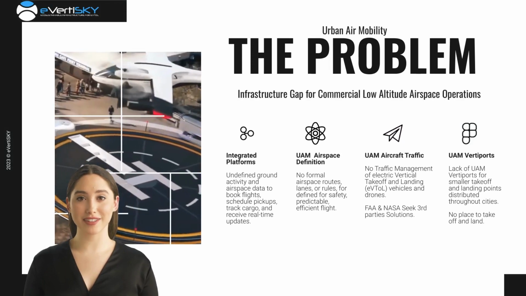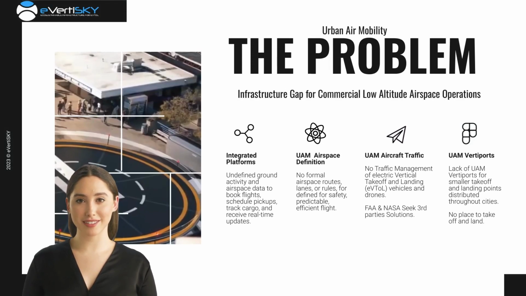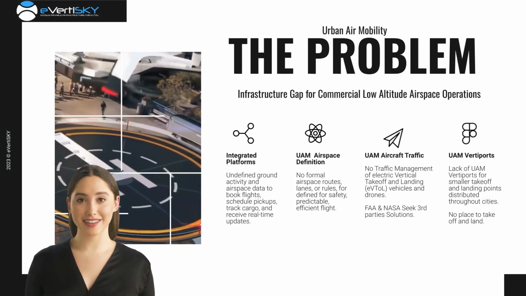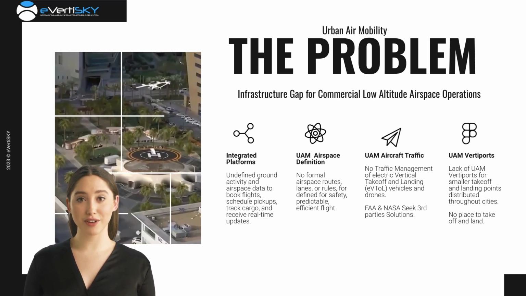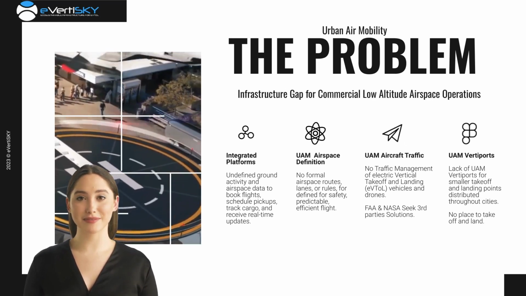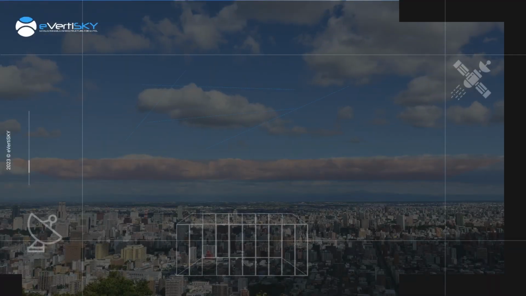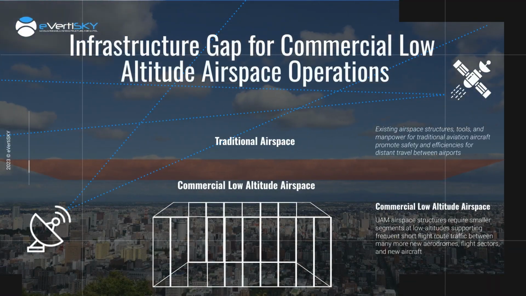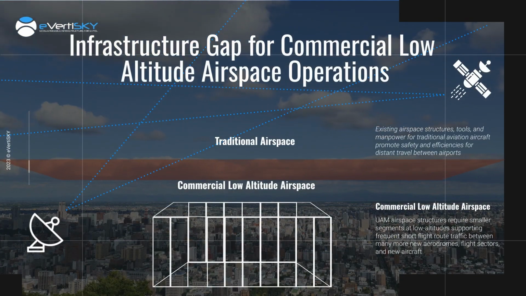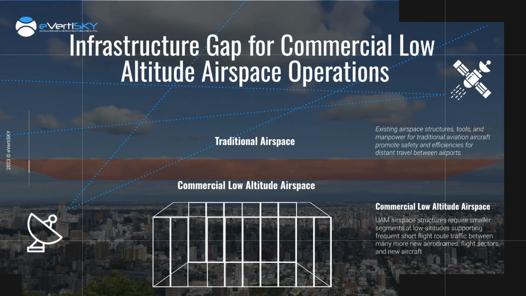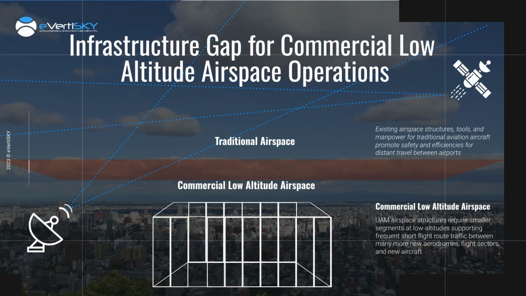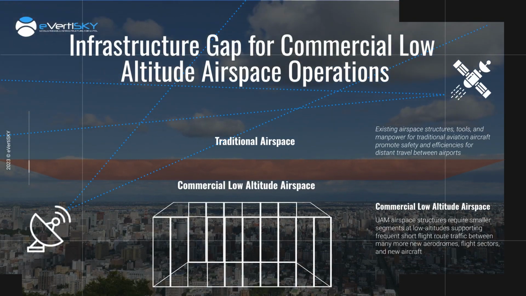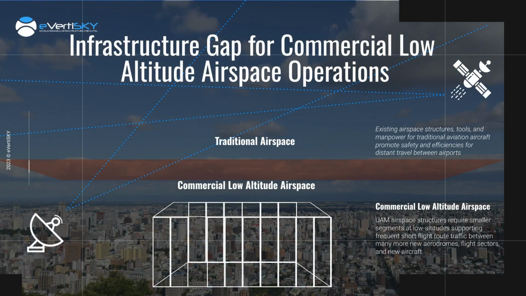Urban flights lack infrastructure, undefined paths and rules. FAA and NASA seek solutions for drone and vehicle vertical takeoffs and landings. Existing aviation structures prioritize safety for long airport travels. Urban air mobility structures focus on low altitude, frequent routes connecting numerous new aerodromes and diverse flight sectors.